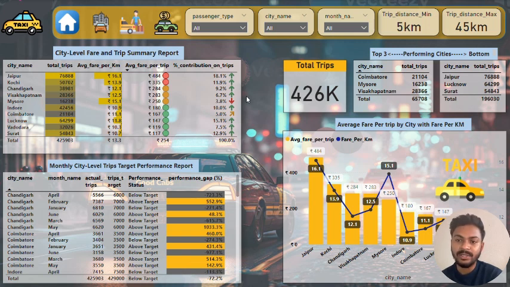On the other side we have the monthly city level trips target performance report. Here we have all the cities, their month names, and their actual trips, target trips, performance, and performance gap. If they achieve their target, their performance status will be above target, and if they do not, the status will be below target. On the top side we also have a city level fare and trip summary report, with all the city names, total trips, average fare per kilometer, average fare per trip, and percentage contribution on trips.